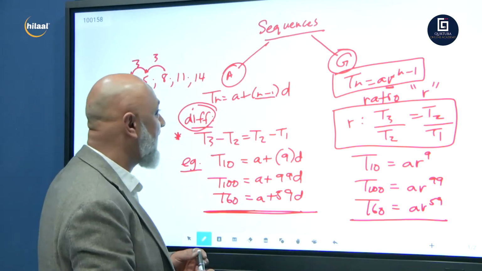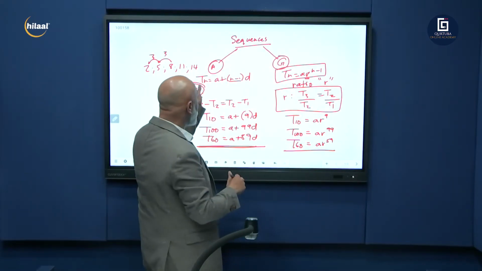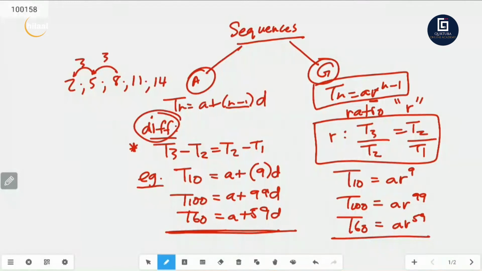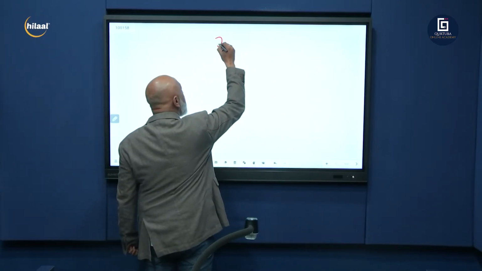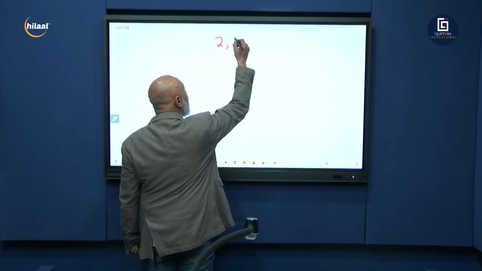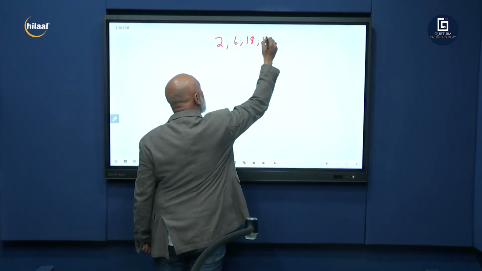So let's get cracking. In fact, before that, let me show you the geometric. You might be saying, okay, we understand the arithmetic now. It's got a common difference. What about geometric? So let's start off with the geometric one. Let's say 2 times 3 is 6, times 3 is 18, times 3 is 54, ...